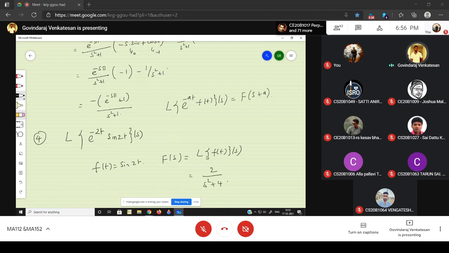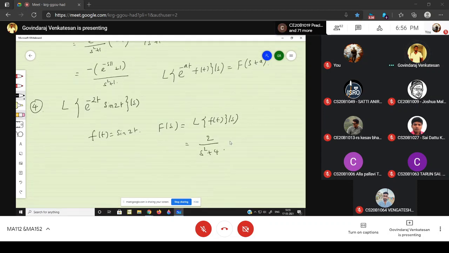Okay. So you write the problem in the given formula form, e power minus 2t into f of t of s. What is the answer? This is capital F of s plus 2, right? You know what is capital F of s, and you have to write what is F of s plus 2.